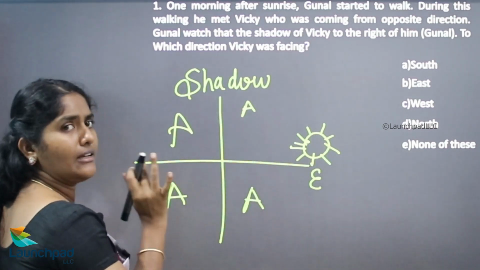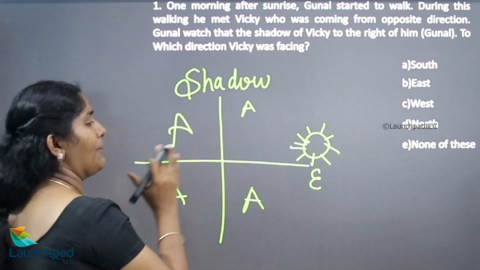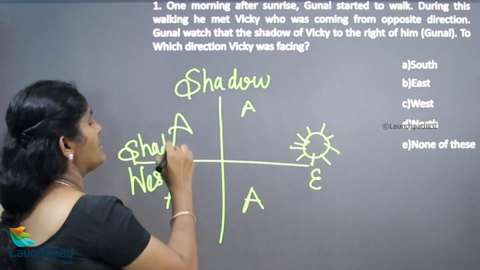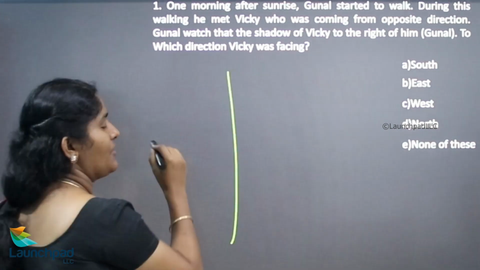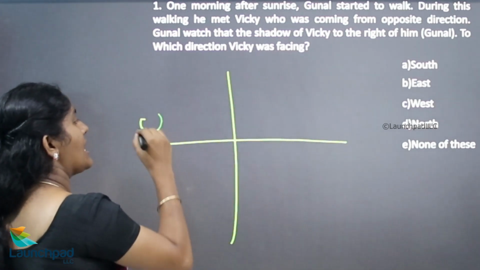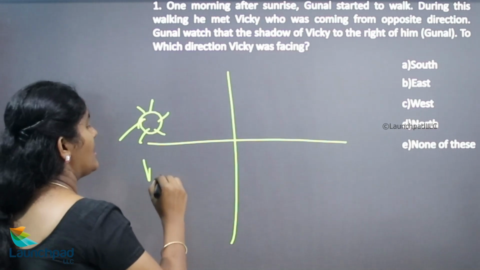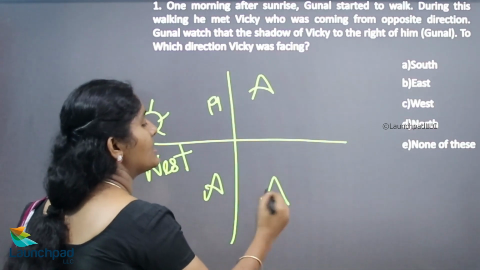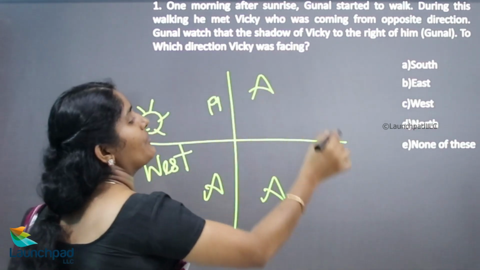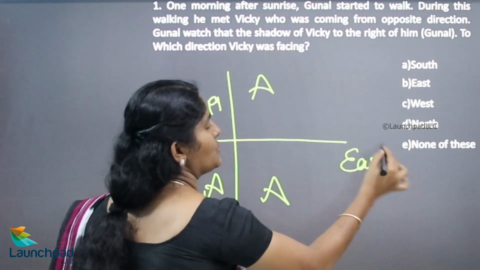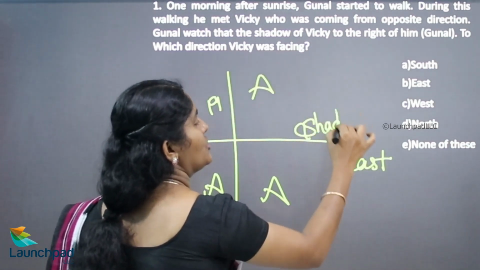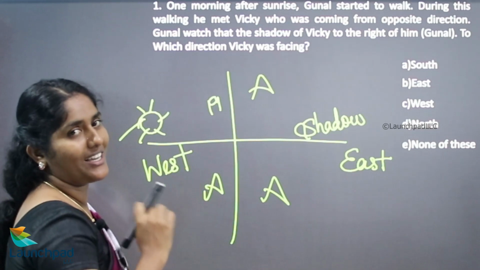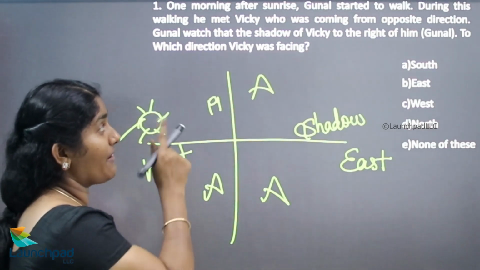Wherever the person or object is standing, that person's shadow will appear in the west direction only. If the sun sets, or it is evening time, the sun will be in the west direction. Wherever the person or object is standing, the shadow will appear in the opposite direction, east only. We are not able to change the shadow. We change the respective person's position where we locate them.